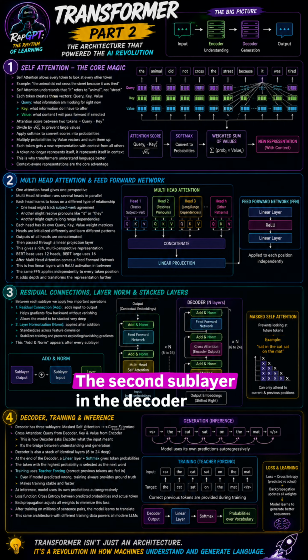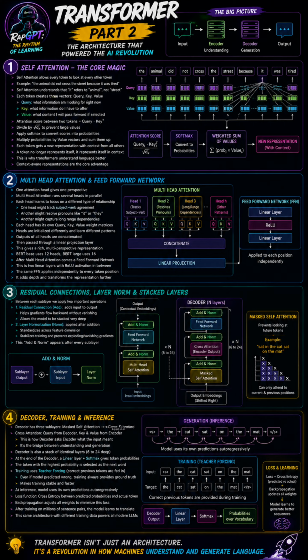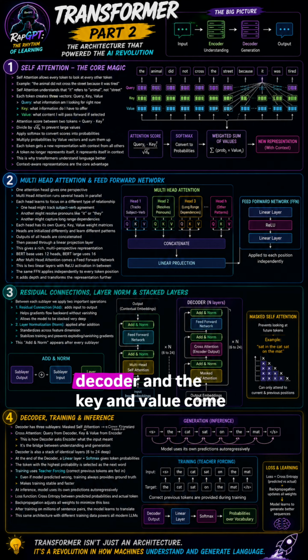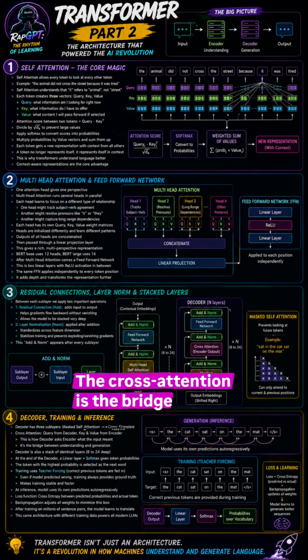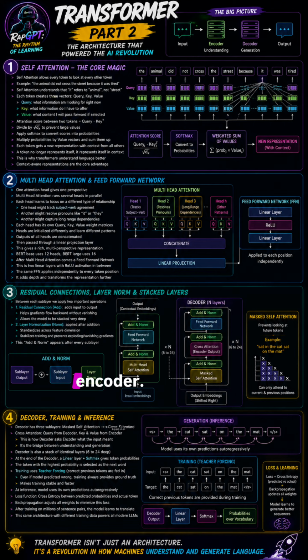The second sublayer in the decoder is cross-attention. Here the query comes from the decoder and the key and value come from the encoder. This is how the decoder asks the encoder what the input sentence meant. Cross-attention is the bridge between understanding and generation. The third sublayer is the same feed-forward network as in the encoder.